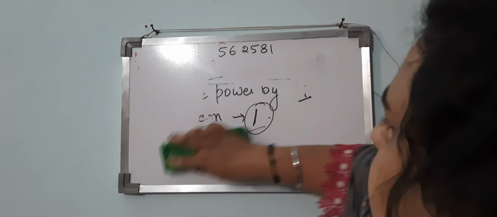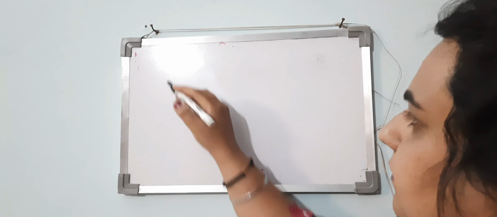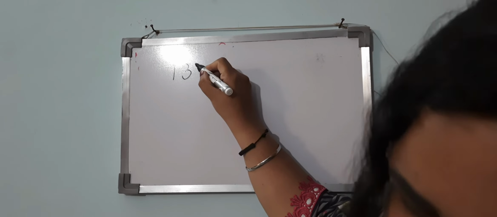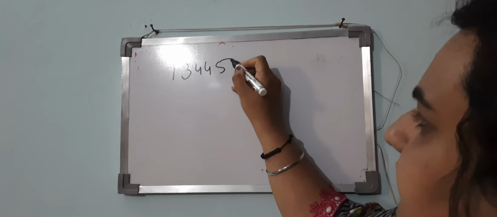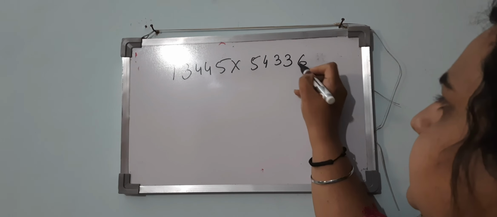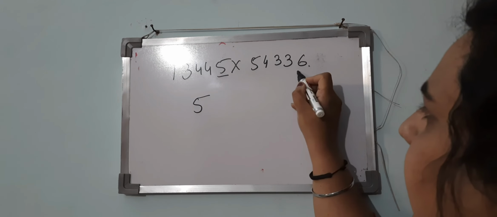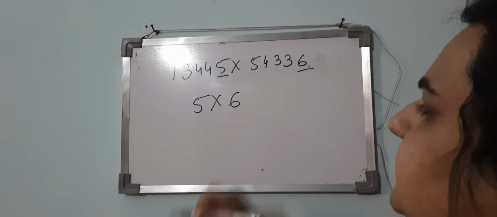Now let's take one more example. If we have the number 13445 into 54336. Here the unit digit of the first number is 5 and the unit digit of the second number is 6.